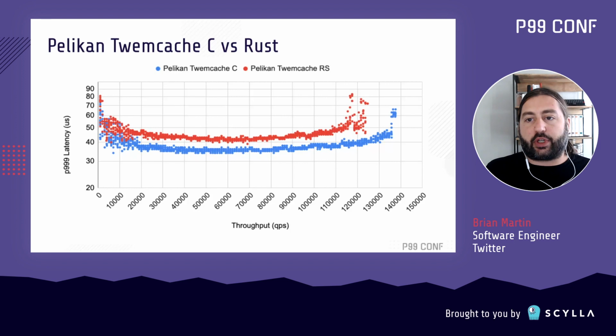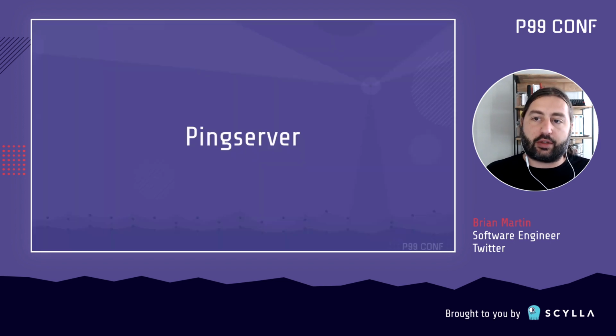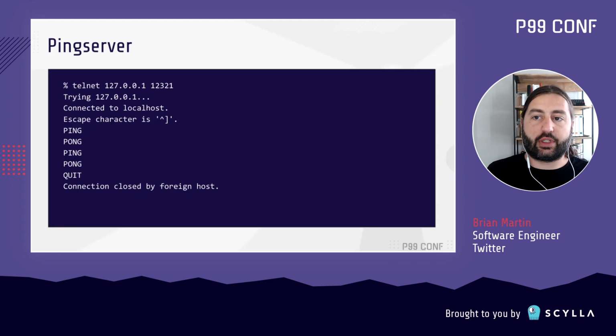So before working on a full cache service, I wanted to rewrite the Rust Pingserver implementation. By a Pingserver, I'm talking about a simple ASCII ping-pong server. It's a really great starting point for proving out the performance of a design. It's a super simple protocol, there's no storage, just parse and respond as quickly as possible. It only knows two commands. It knows ping, and when it receives a ping, it sends back pong. And if it receives quit, it hangs up the connection.